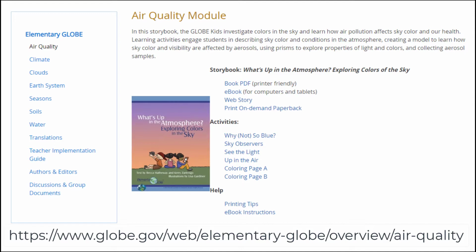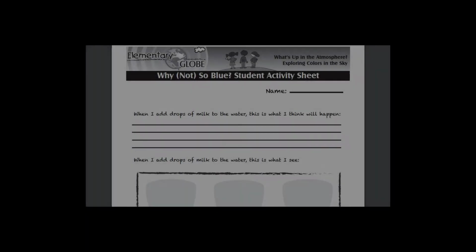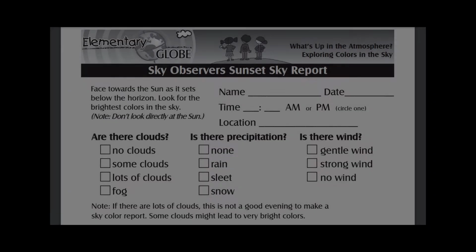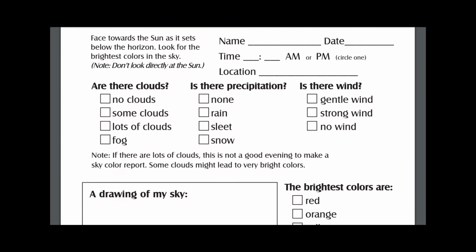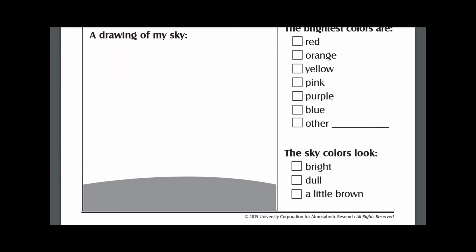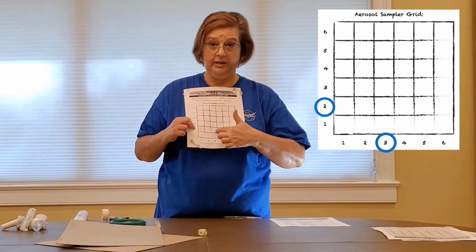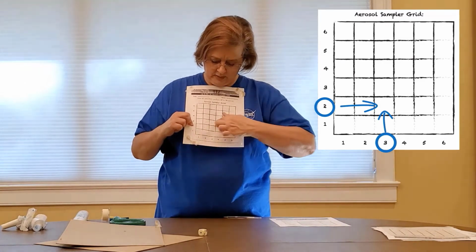Each book also has a minimum of 3 activities and 2 coloring pages. The activities for this book include Why Not So Blue, which explores the relationship between the number of aerosols and sky color. Sky Observers is another activity which guides students in observations at different times of day. The See the Light activity helps students explore some properties of light and the visible spectrum. And Up in the Air is the aerosol catcher activity we explored in the last webinar.